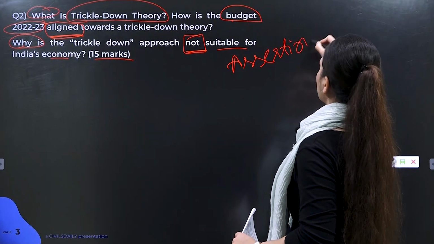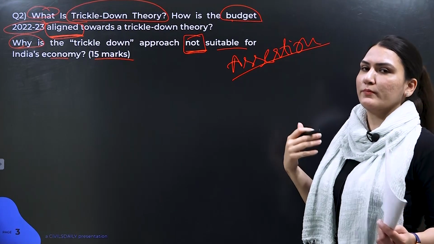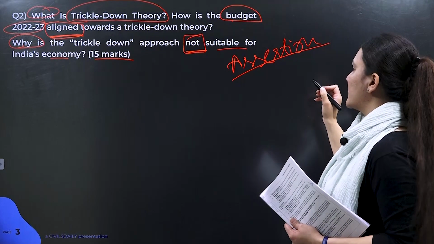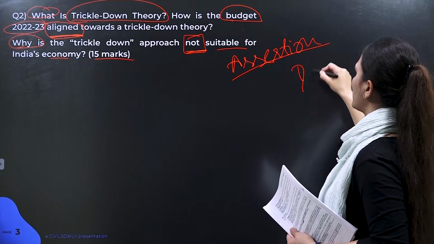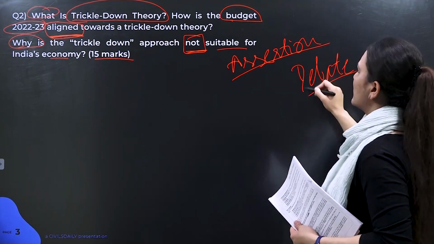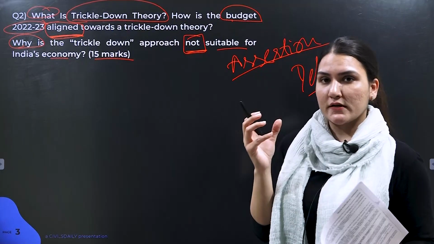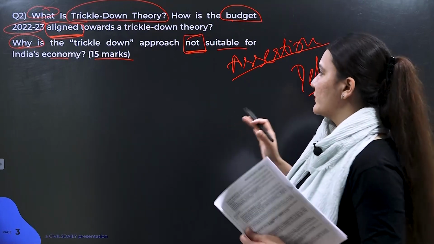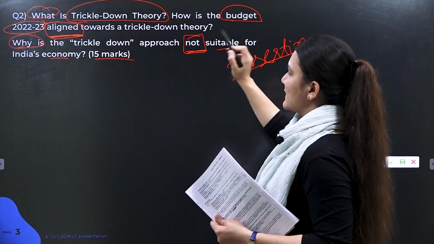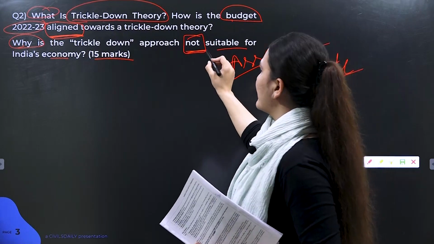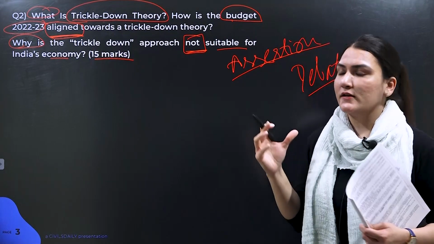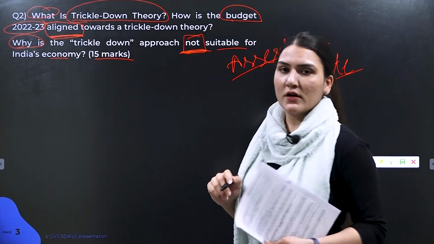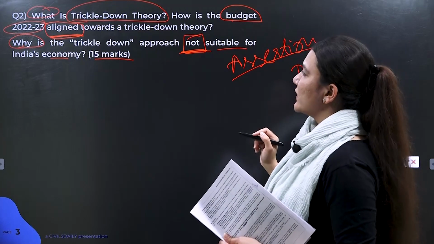So there might be different types of questions. One would maybe be differentiating between things, and then assertive types of questions, and then also questions which are debate-like. So you need to first understand where our question leans towards. तो हमें सबसे पहले ये देखना है कि क्वेश्चन किस तरफ हमें अलाइन करने को कह रहा है. We need to see that it is focusing upon this unsuitability with respect to India's economy.